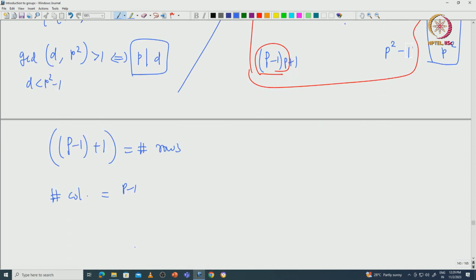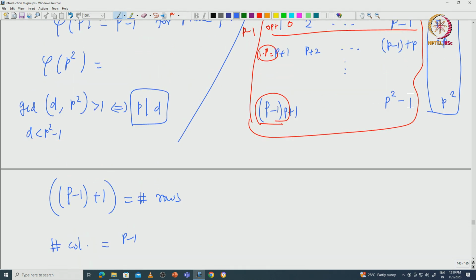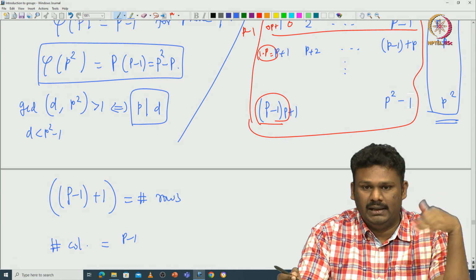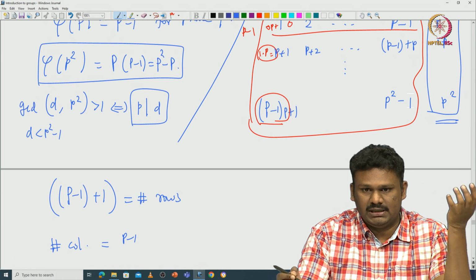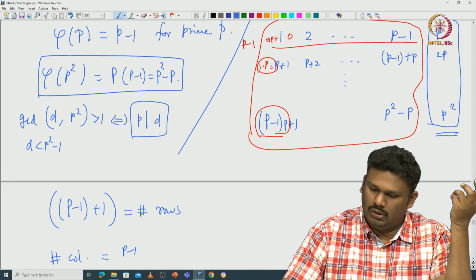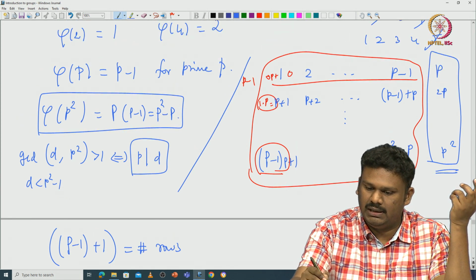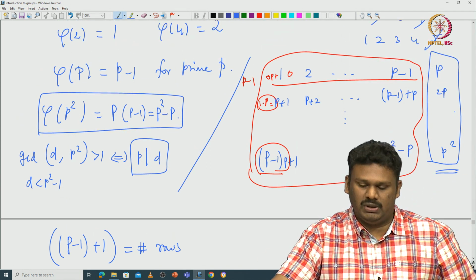So, the total number is exactly p minus 1 times p, which is p into p minus 1. So, basically the cardinality of phi of p square is p into p minus 1. In other words, it is p square minus p. So, you have totally p square elements, and then you have to delete those integers which are multiples of p. Those integers which are multiples of p exactly lie in the last column.